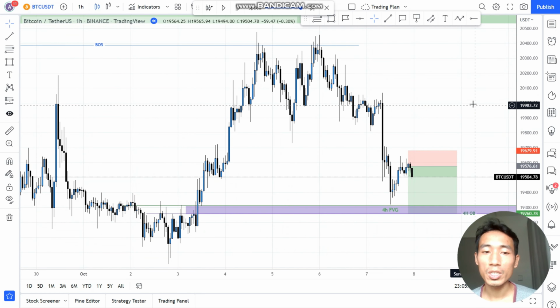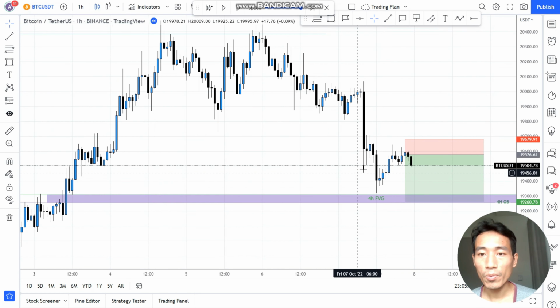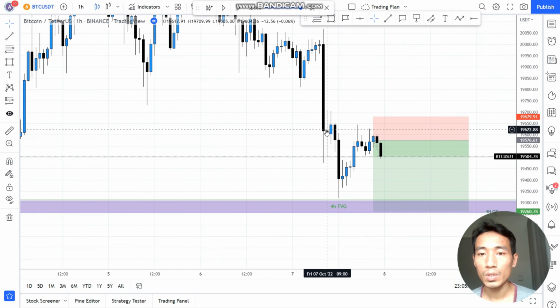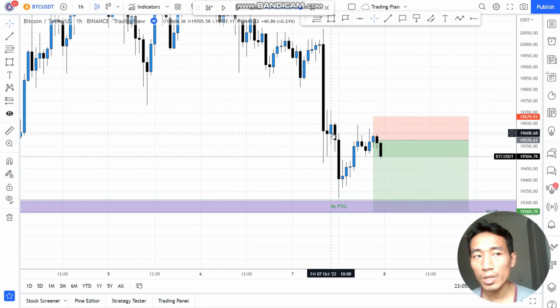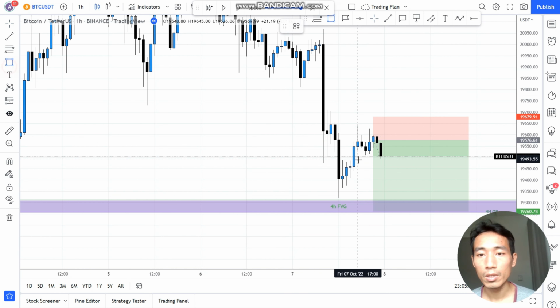Well, from what you are seeing right now, when price is around this region, around this order block right here, 1 hour order block, we can see that it actually has some kind of rejection, and then it comes down to where? To this fair value gap right here. And what happened when it came down there? It rejected and it went up.